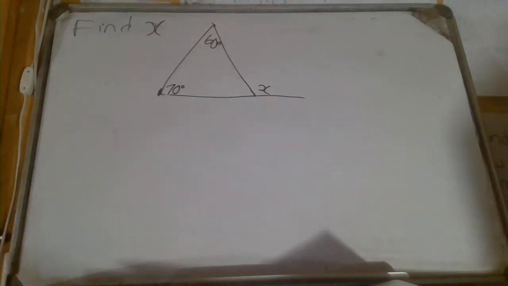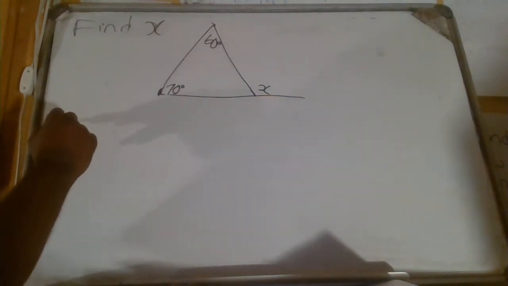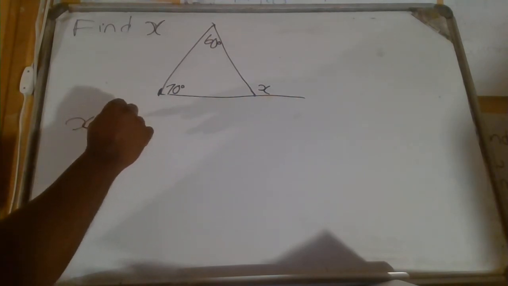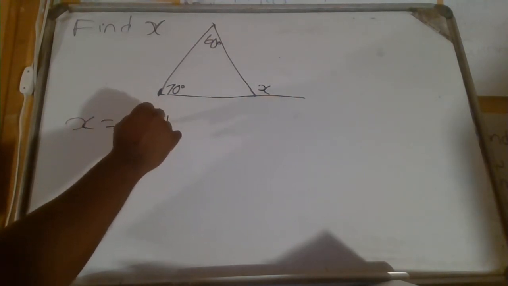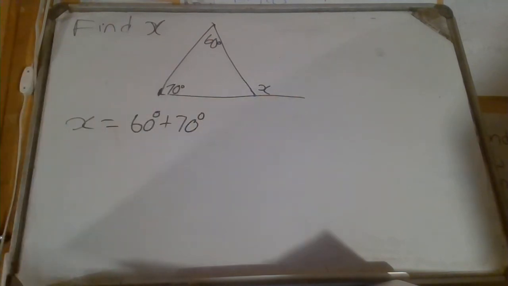So I'm going to say x is equal to 60 degrees plus 70 degrees. Why am I saying this?